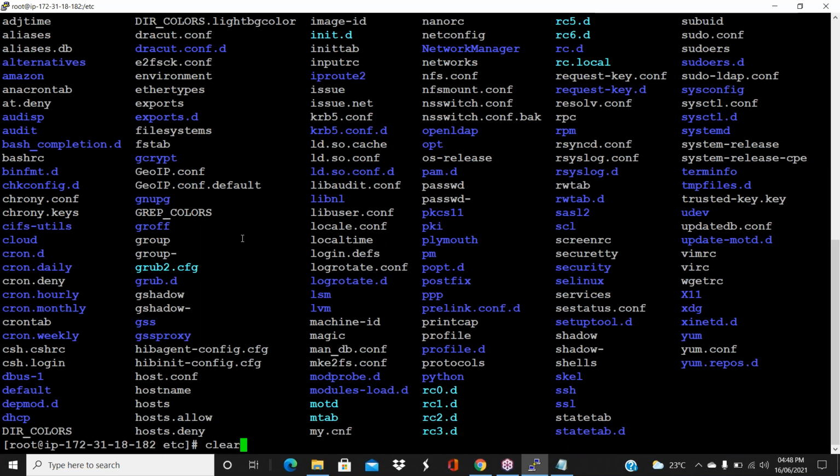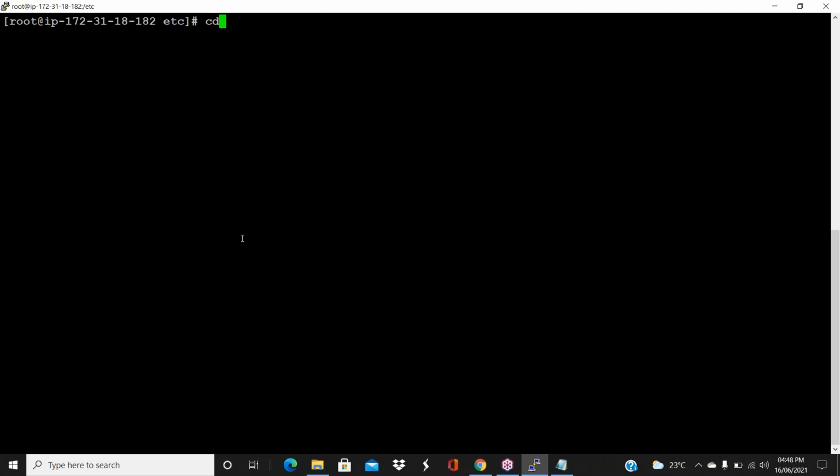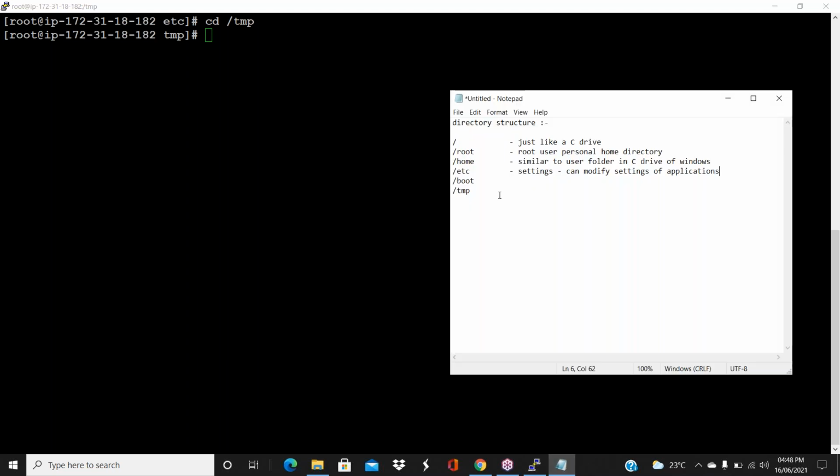Next, cd /tmp. Yeah. So what is the tmp folder? Guys, the tmp folder is a temporary folder. In Windows also we have this folder, guys. Do you know what tmp is in Windows?